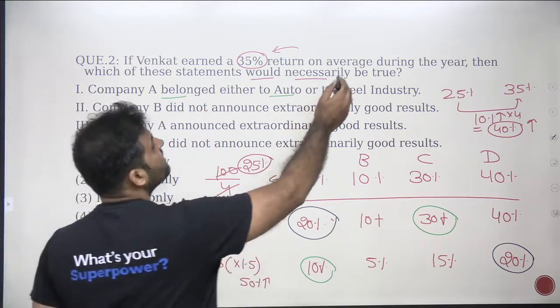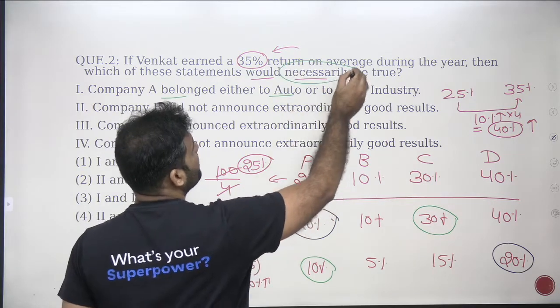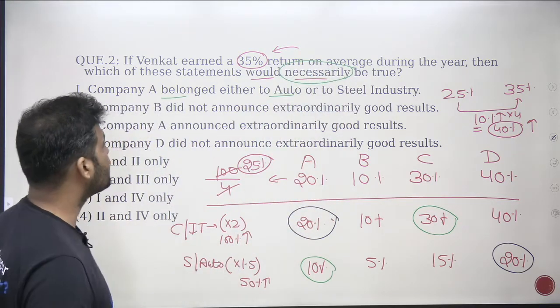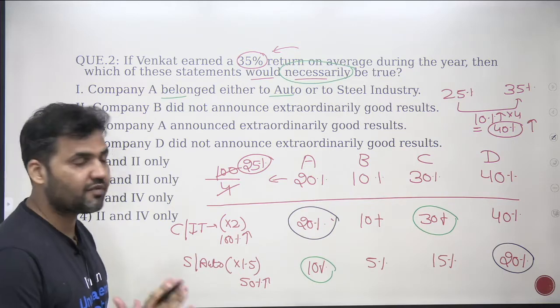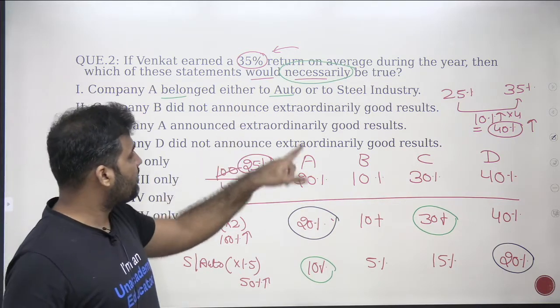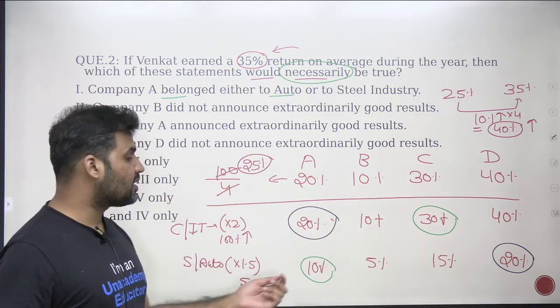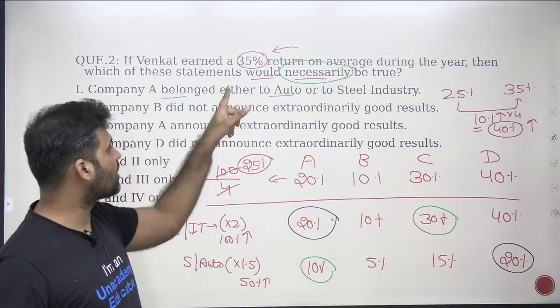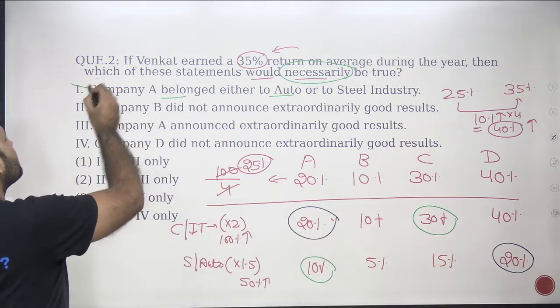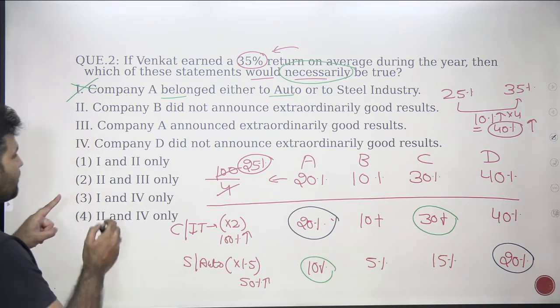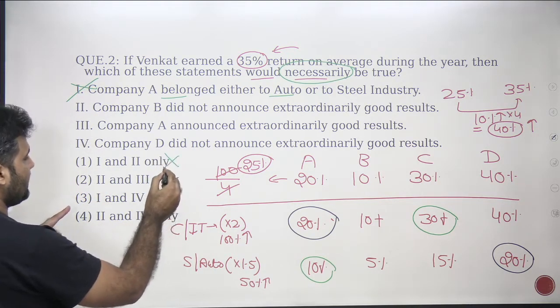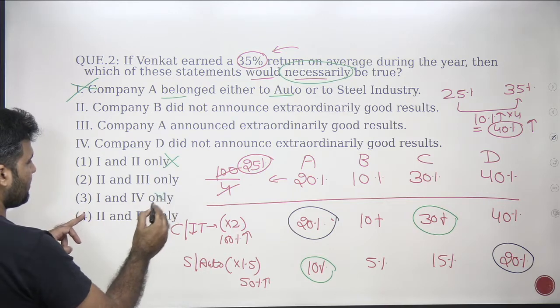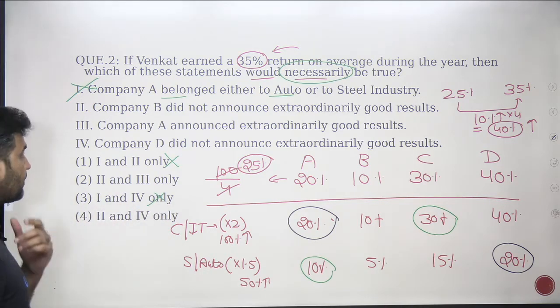The question is asking you to find the statement which is necessarily true. Necessarily true means it has to be true in every possible case. Company A belonging to steel and auto is a possible case, but company A can also belong to cement and IT. It's not a definite case, so therefore the first is wrong. One is definitely not true, so one is eliminated. This is also eliminated. You are left with the second and fourth now.